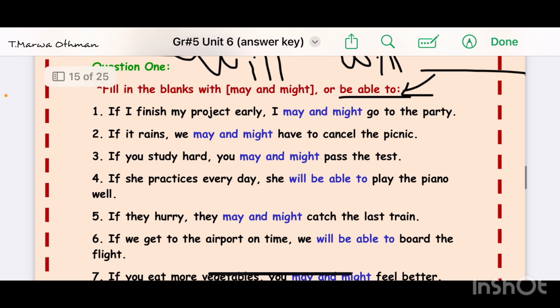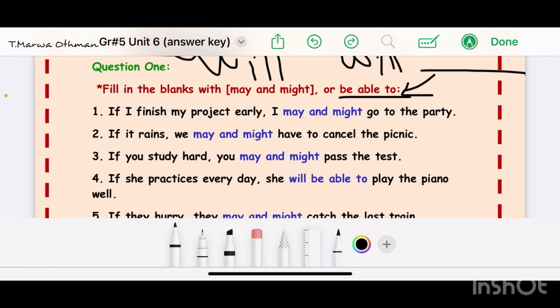Okay, so the next one, if it rains outside, we may and might have to cancel the picnic. So look before the blank, we don't have will, so I have to use may and might. And according to the meaning, if it rains outside, I may cancel the picnic, or I can do it. I'm not sure about what I'm going to do.